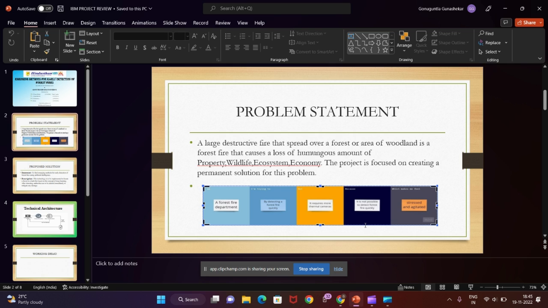As you see, the main theme of this problem statement is that the forest fire department's detection of forest fires requires more thermal cameras, and it is not possible to detect forest fires quickly. And we can see the proposed solution.